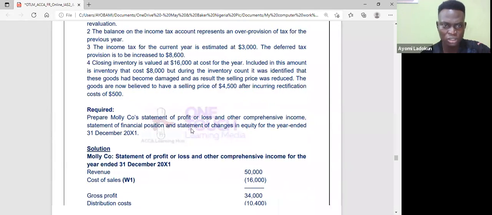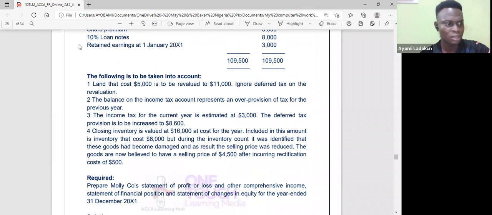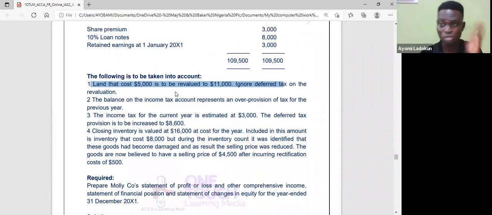We're given some other information, so let's look at it. Then I'll show you how to work it out, and then we can call it a day. That's a very boring standard, so you can try to pick it up probably before you sleep tonight, or over the weekend. Now, land cost 5,000 and it's to be revalued to 18. Ignore deferred tax on revaluation. So here, the examiner did not want me to do deferred tax.